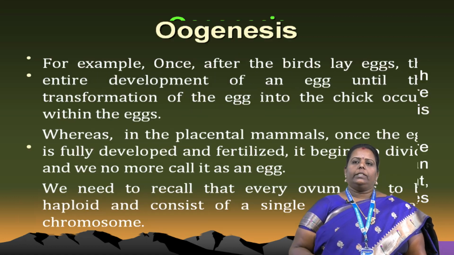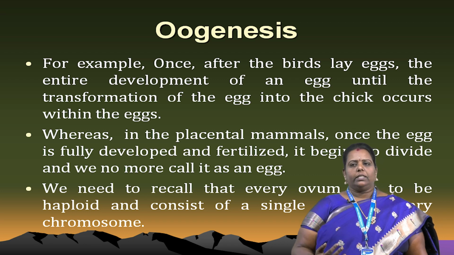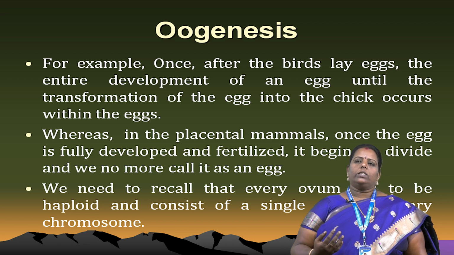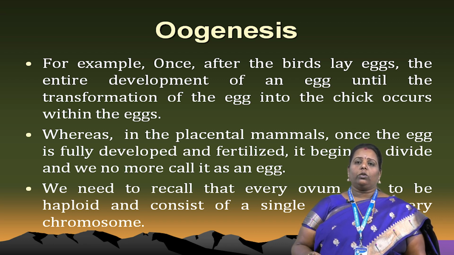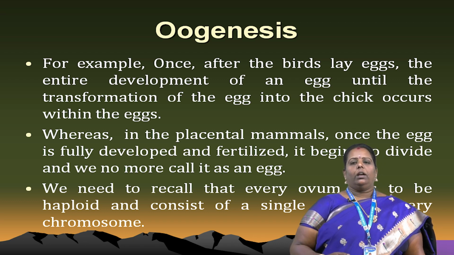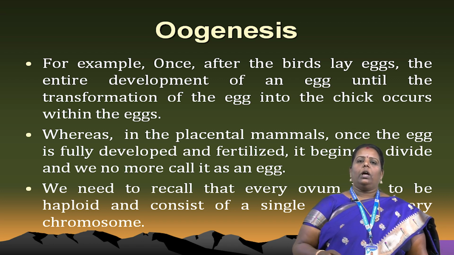For example, we have to explain the difference between the egg stages and the ovum. Why are we differentiating that word? Once the bird lays the egg, the entire development of the egg, until its transformation into the chick, occurs within the egg. You know very well what stages occur in the egg embryo.